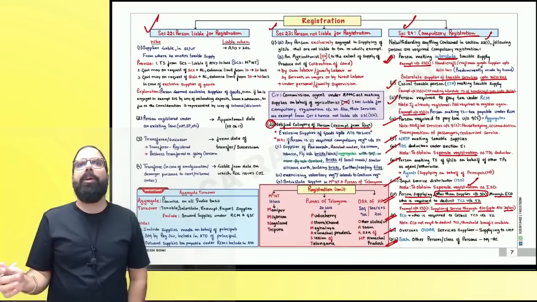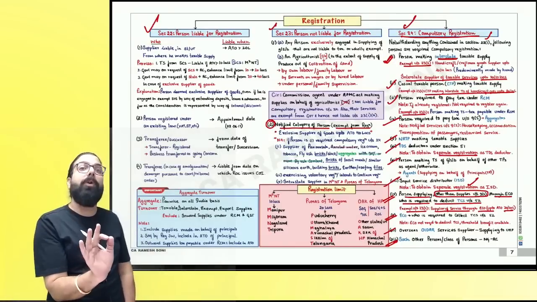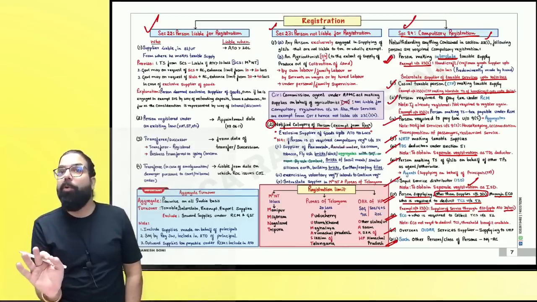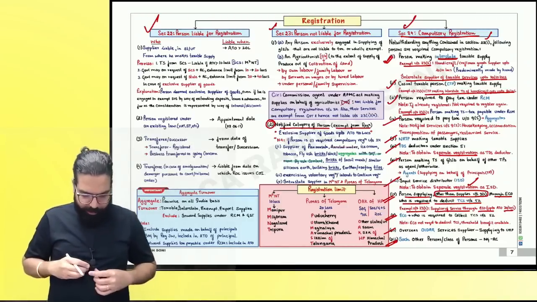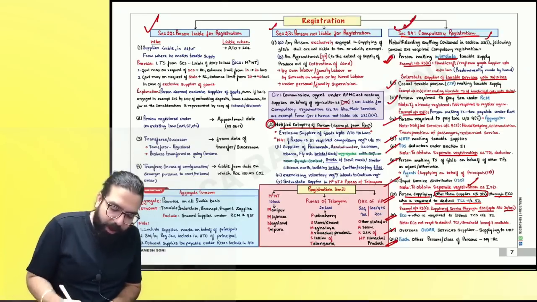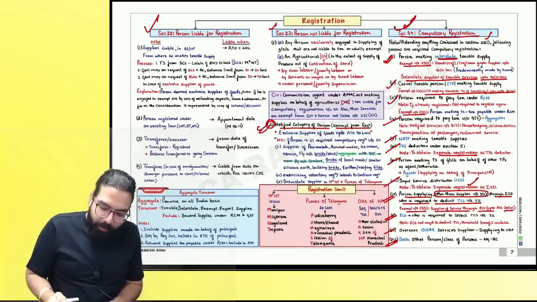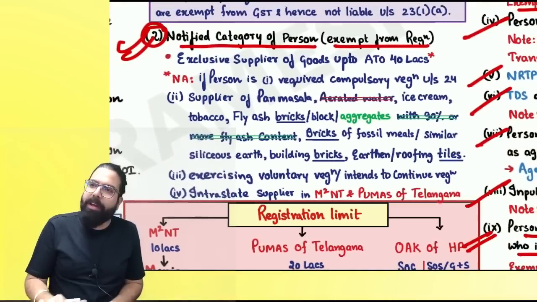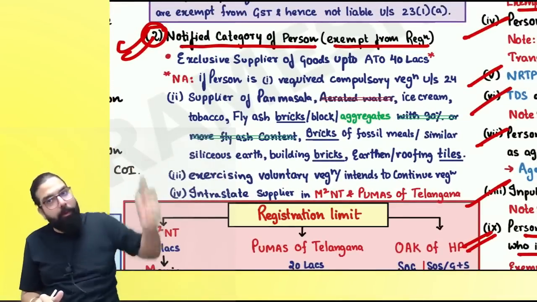Okay, remember section number 24 talks about compulsory registration. Section number 22 talks about notified people who will be exempted. Are we all 100% clear? Chalo, let's go ahead. Everyone over here now. Section number 24 done. Section number 23 I'm yet to talk about. Whatever exemptions were given under section number 22 with regards to section number 24, I've already taught you.